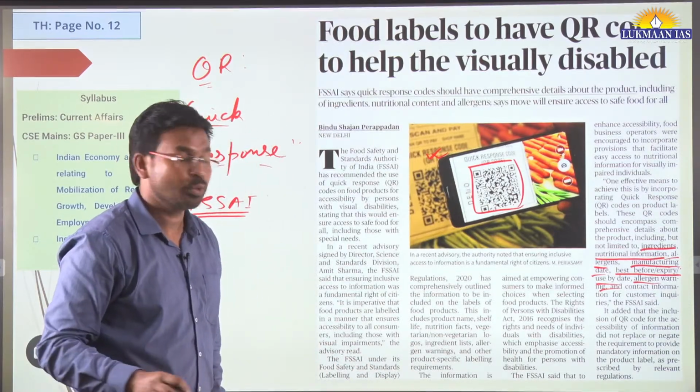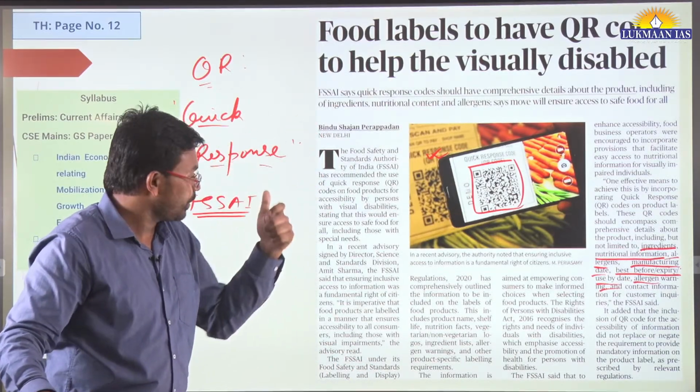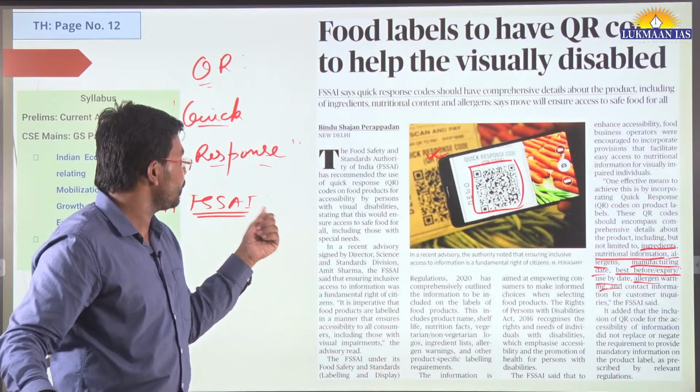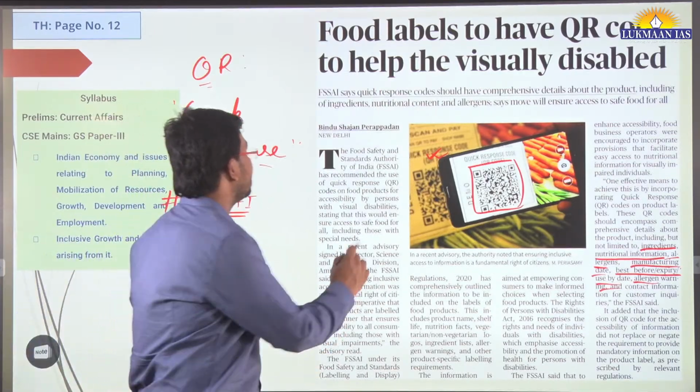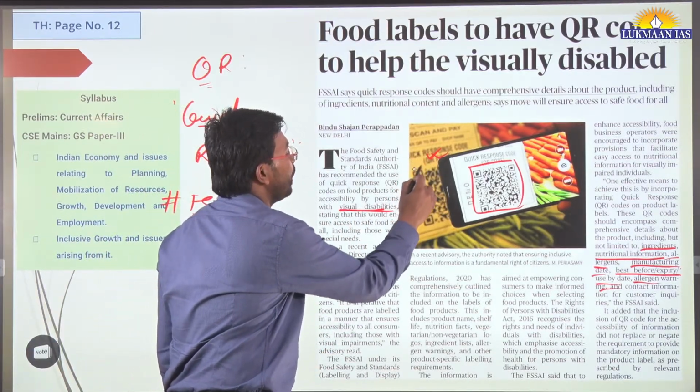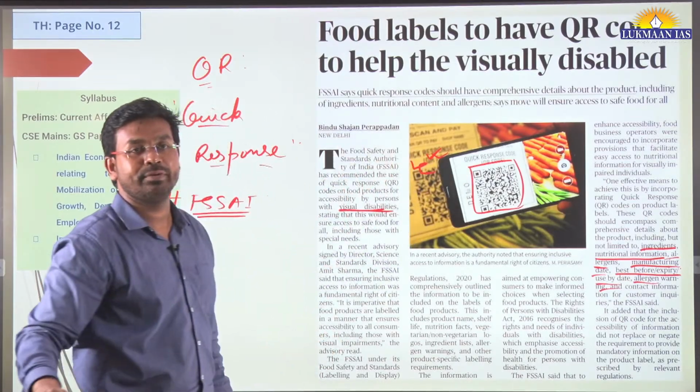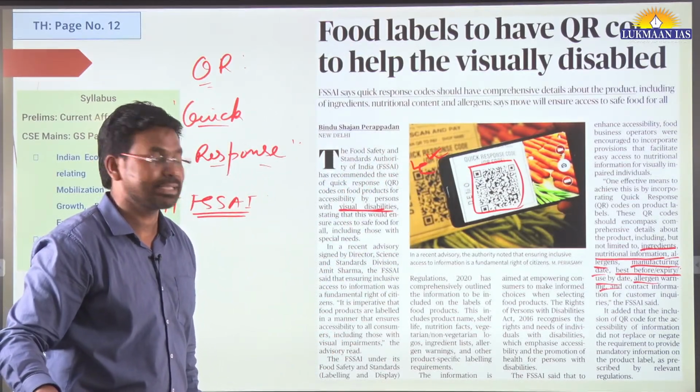And why? So that blind people, or those people who have visual disabilities, will be able to get more information through the QR code system. That's the thing.